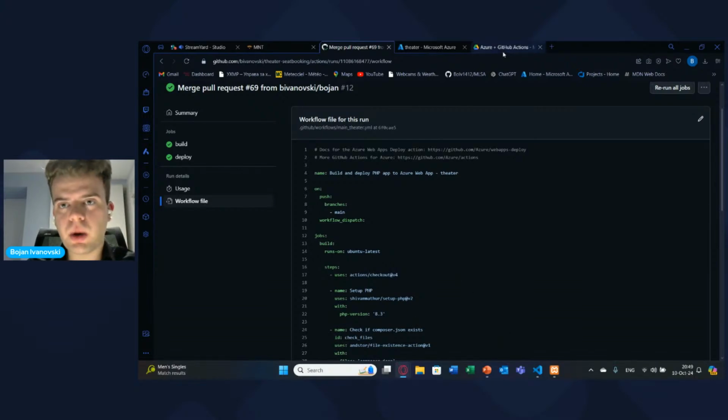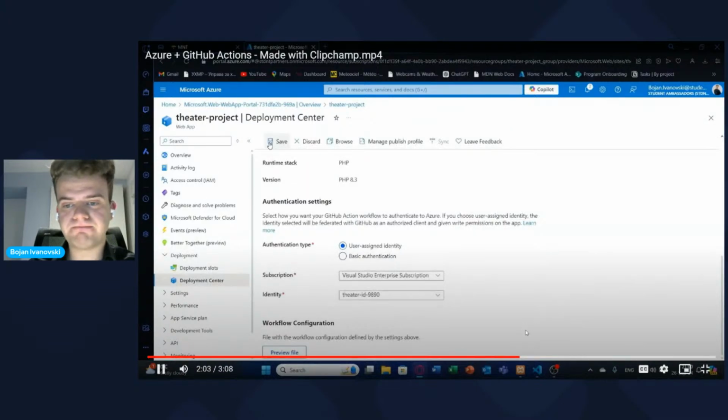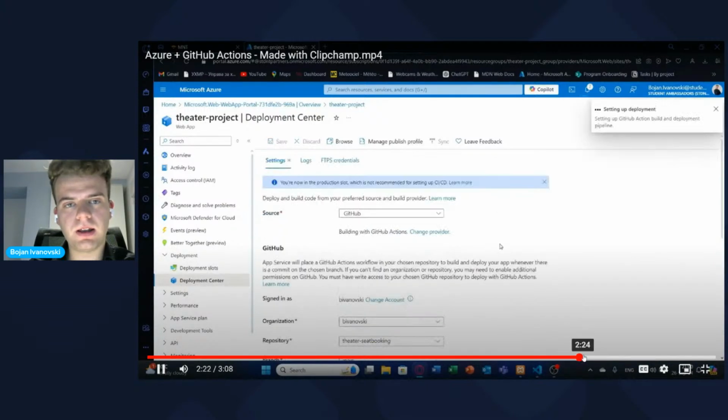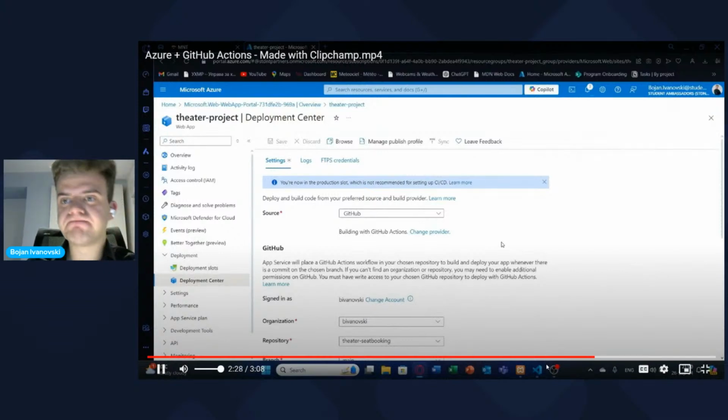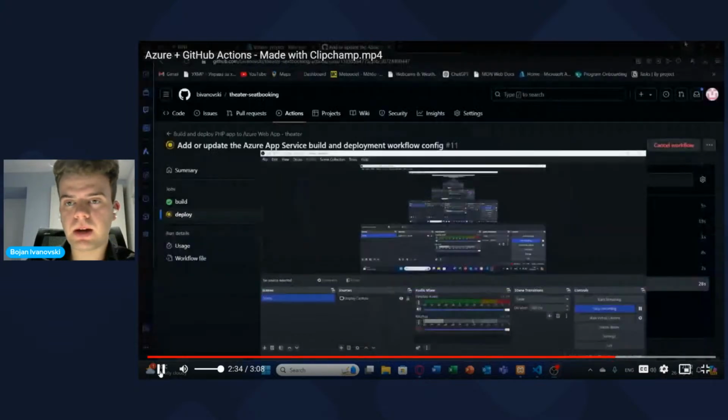And now let's see what happens in the video. So I click save here. Wait, it is somewhere here. Yeah. So I click save. And look what it says: setting up deployment, setting up GitHub Actions and the deployment pipeline. So after this, the workflow starts working in the background. And now this is how the process looks like.